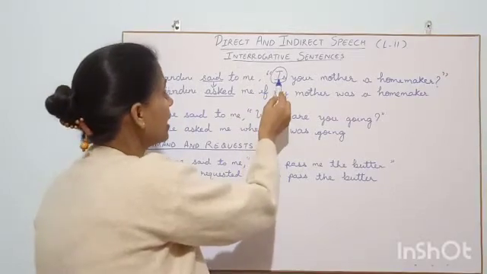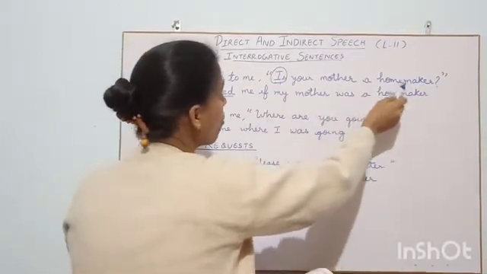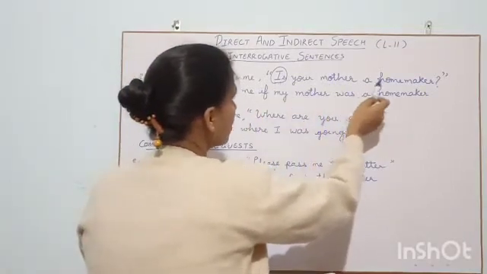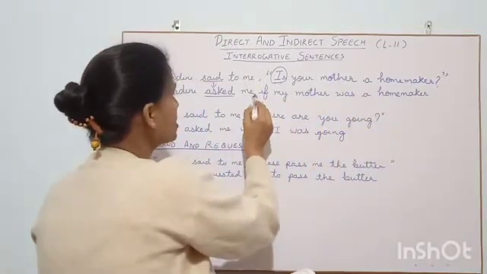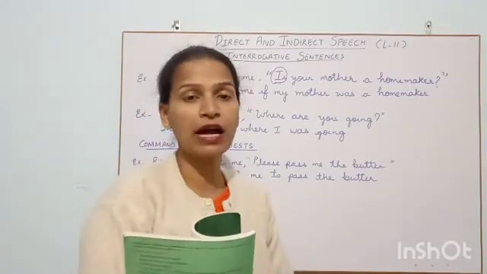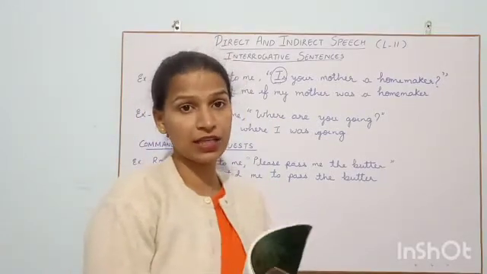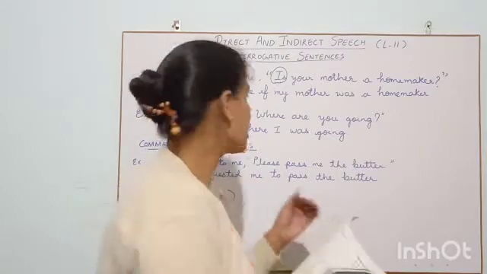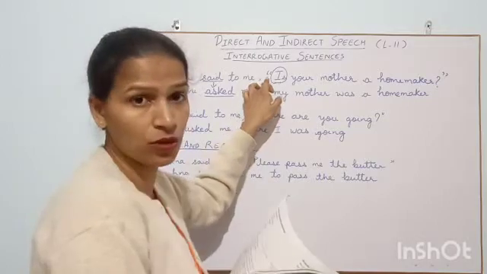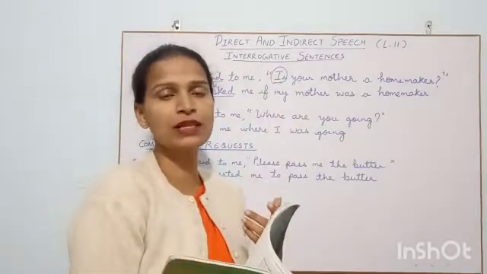Okay. Is your mother a homemaker? Is your mother a homemaker? Now, usually we were adding that as our conjunction, isn't it? After removing the punctuation, the comma and the double quotes, inverted commas, we were using that.